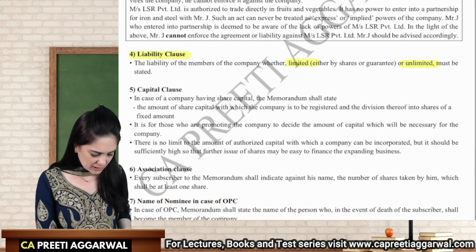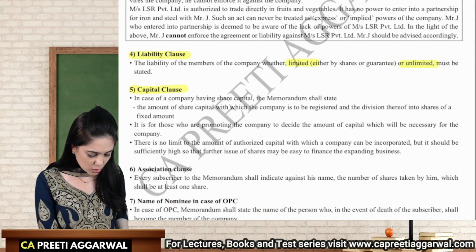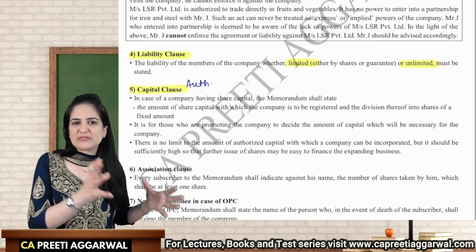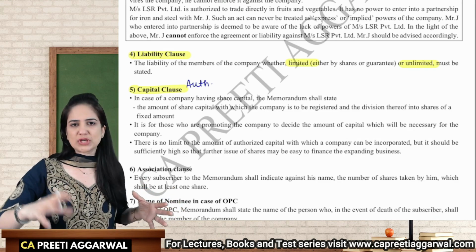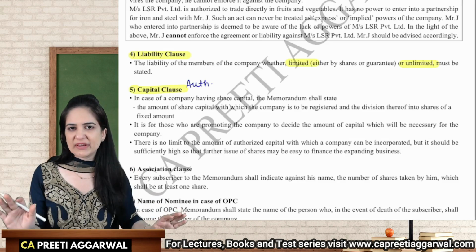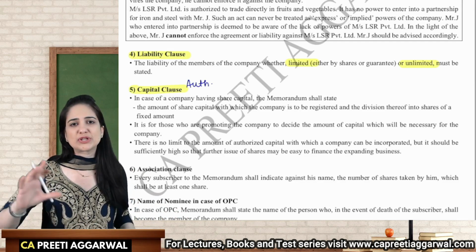Then we have the capital clause. This will always mention the authorized capital, details of the authorized capital. So authorized capital of the company is rupees 5 lakh divided into 50,000 shares of rupees 10 each. Only that information will be given in the memorandum. Anything other than that will be mentioned in the articles.